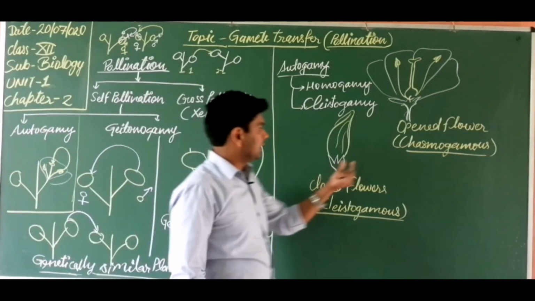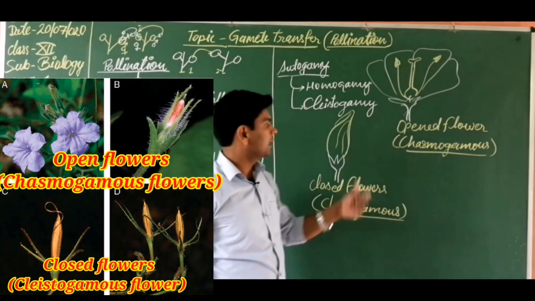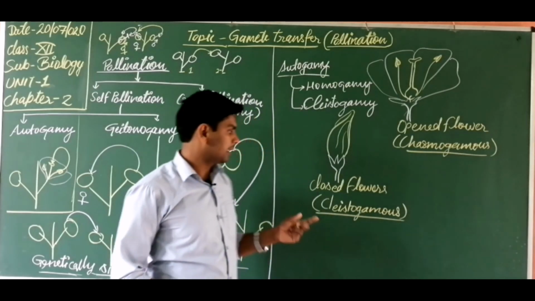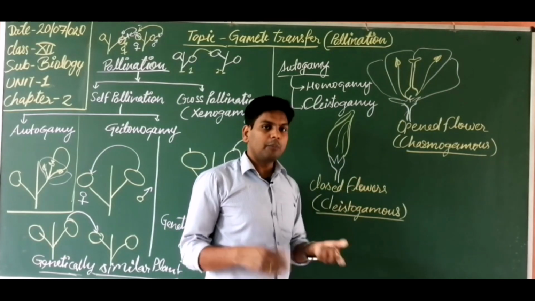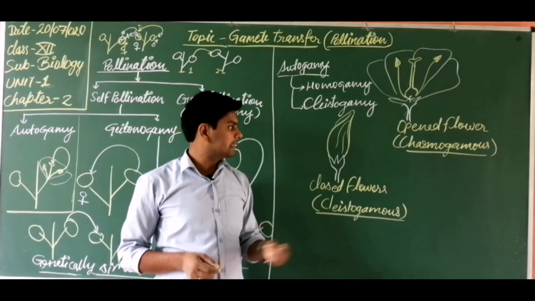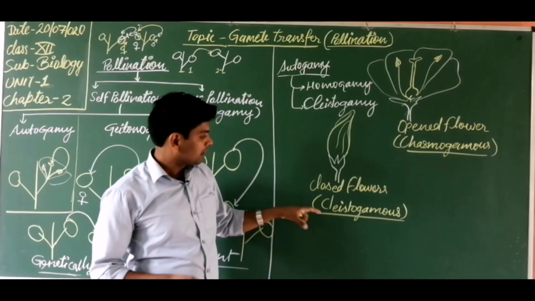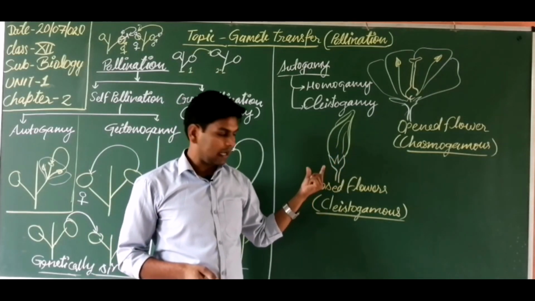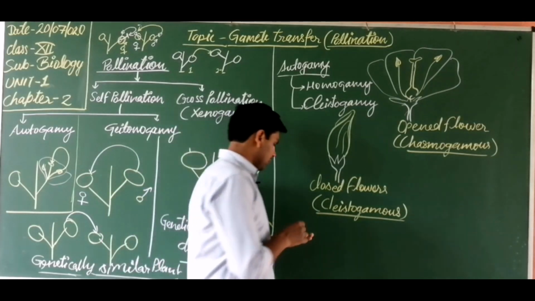So don't be confused. These are two most important questions from this chapter: what are chasmogamous flowers and what are cleistogamous flowers? So be concentrated on these two points. Chasmogamous flowers are open flowers. Generally the flowers in your surroundings are mostly chasmogamous because they are open. But this one is a closed flower. Some plants have this type of flower. These are known as cleistogamous flowers. Got it?